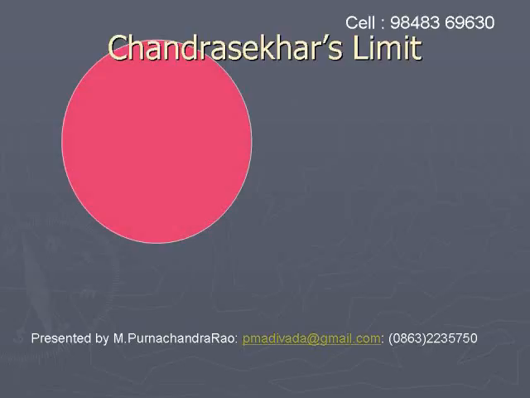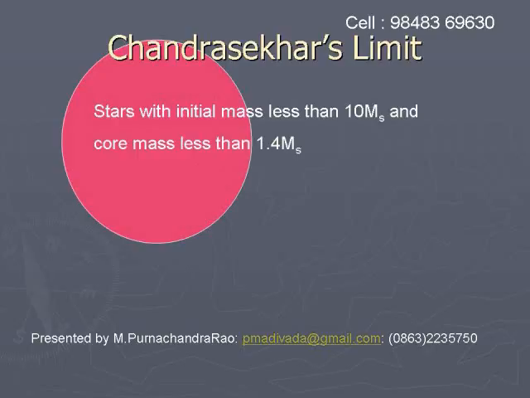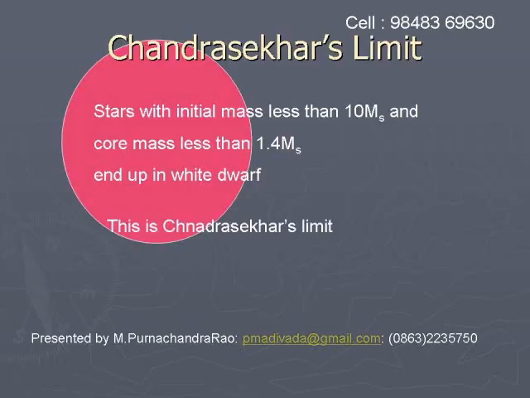Chandrasekhar's limit. The maximum mass that a white dwarf can have is called Chandrasekhar's limit. This mass is 1.4 times the mass of the sun. So if the core mass is less than 1.4 times the mass of the sun, then it remains as a white dwarf. A white dwarf cannot have a mass greater than 1.4 times the mass of the sun.